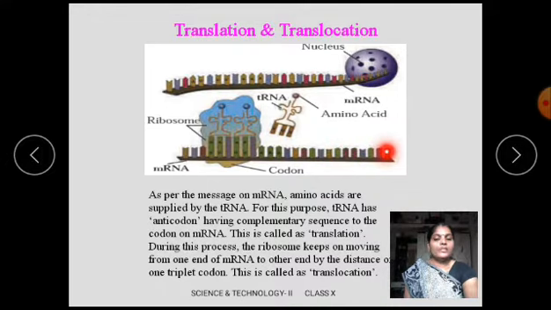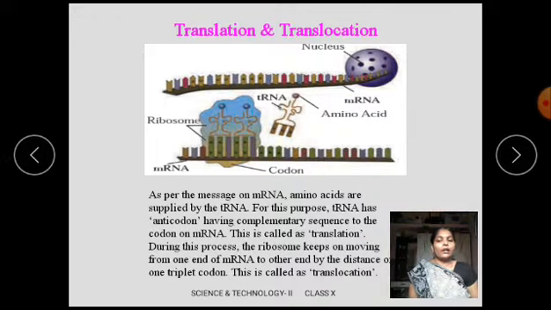For this purpose, tRNA has anticodons, which have a complementary sequence to the codons of messenger RNA. This is called translation.